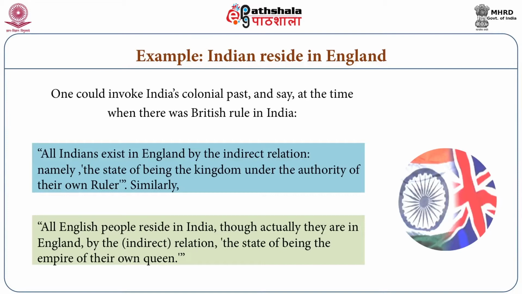And we can formulate it a different way, that all English people reside in India, however they are actually in England, they are not in India by any direct relationship, but by an indirect relationship they are present here, because there is also the possibility of formulating another indirect relationship, the state of being the empire of their own queen.